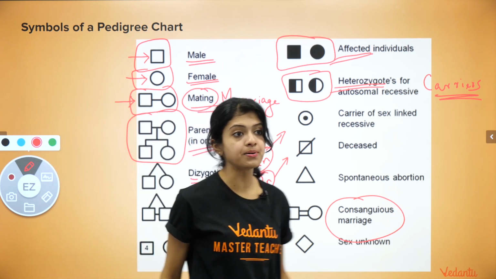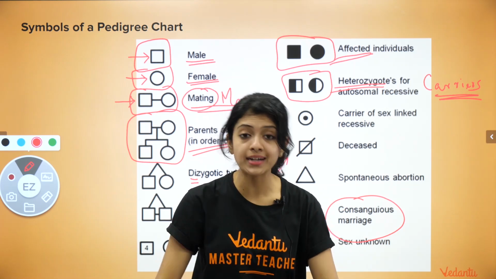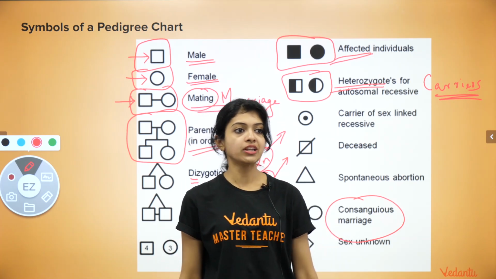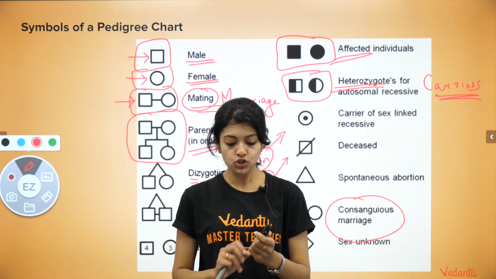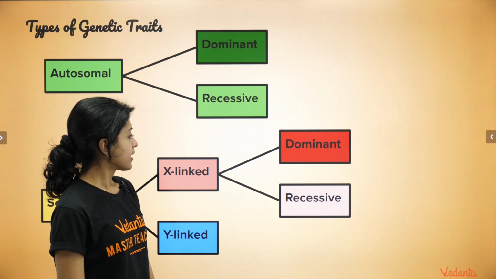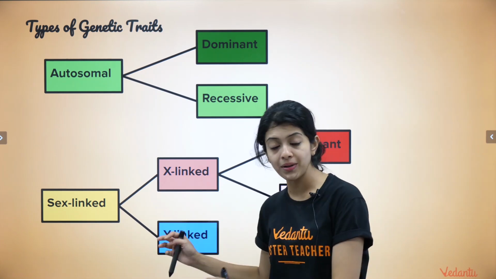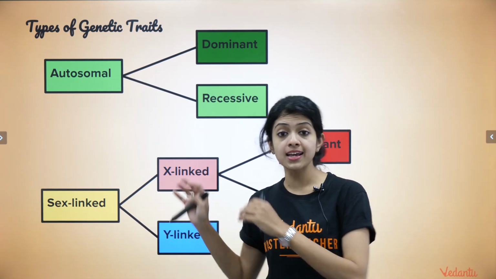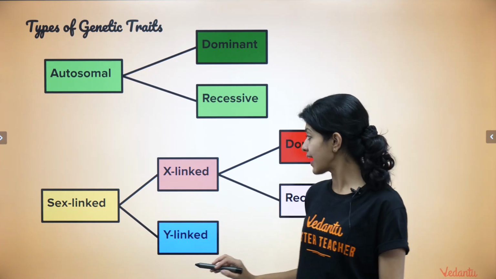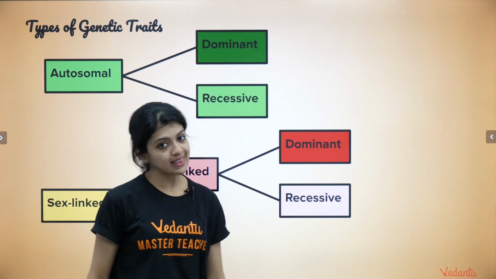These are the main symbols that you have to know to proceed further in pedigree analysis and to understand sex-linked inheritance. Just have a look for a couple of seconds and we'll go ahead to the next slide. Okay, children? Now, like I said, genetic traits can either be autosomal dominant or autosomal recessive, or they can be X-linked dominant or X-linked recessive, or they can be Y-linked. And we are concerned about X-linked recessive disorders for the time being.